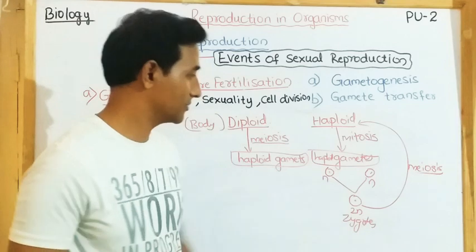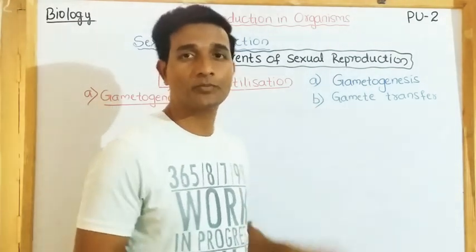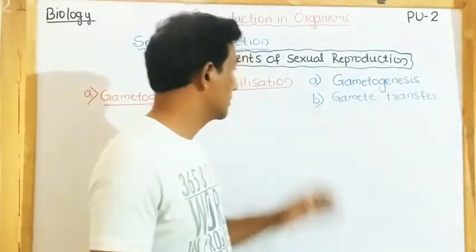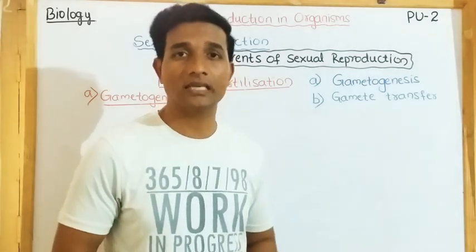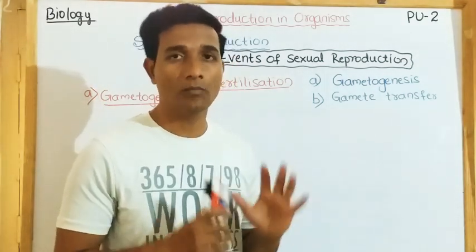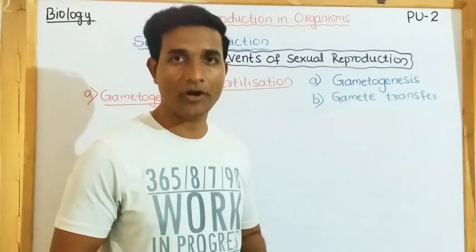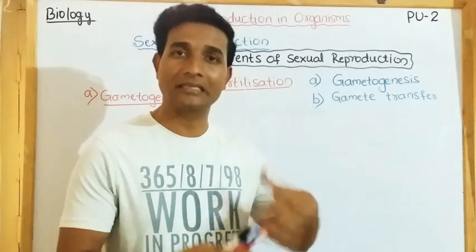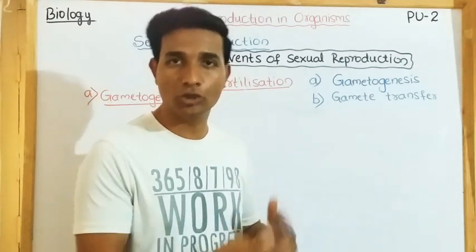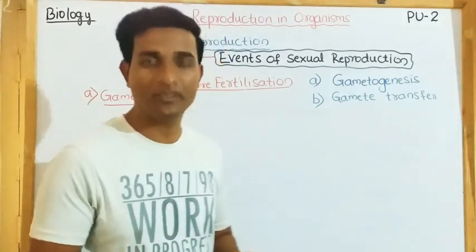The gametes produced are haploid, and there are specialized cells present in the body of the diploid or haploid organisms. Those mother cells which have the capacity to produce gametes are called gamete mother cells.